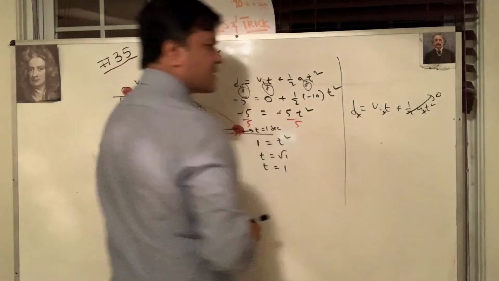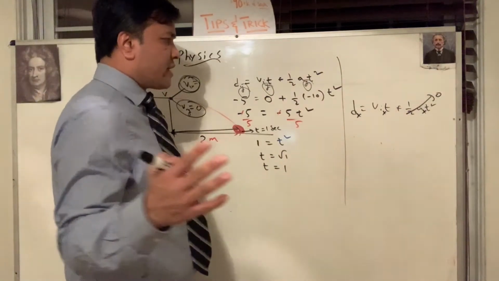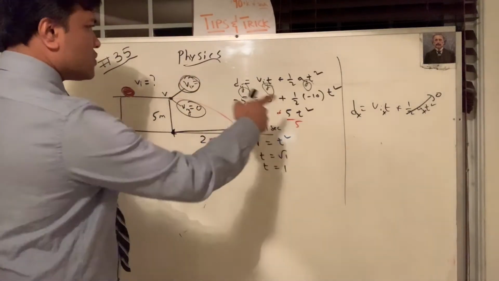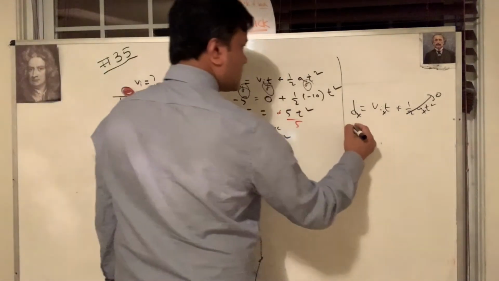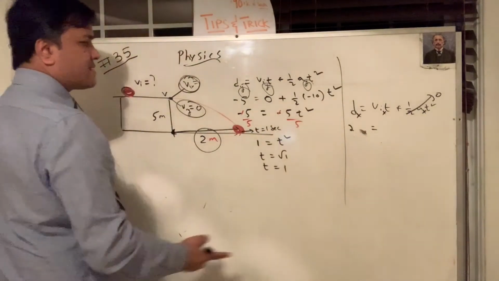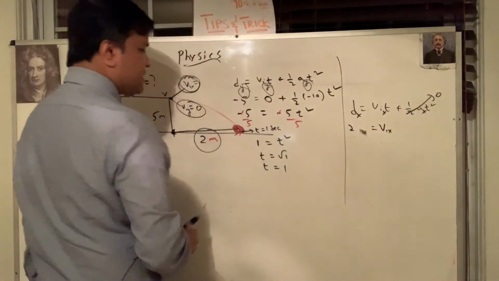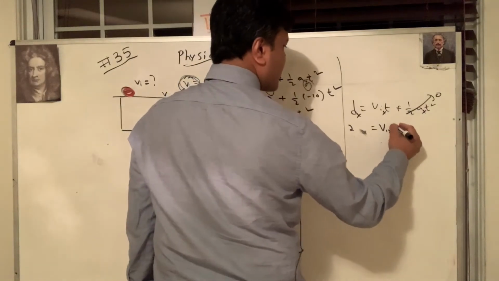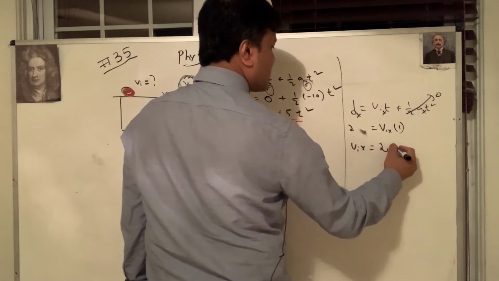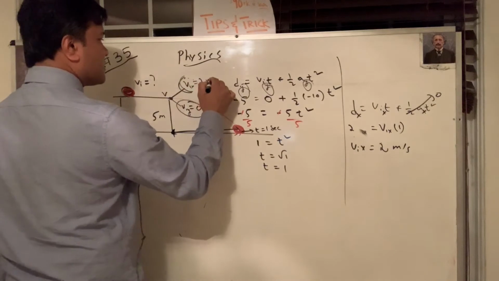Acceleration due to gravity in the x direction is 0. I cannot stress it enough. You better remember that. So dx is 2 meters, and I'm just going to use v ix, that's what we try to find, and t is of course 1. So v ix is equal to 2 meters per second. All right, so the initial velocity is 2 meters per second.